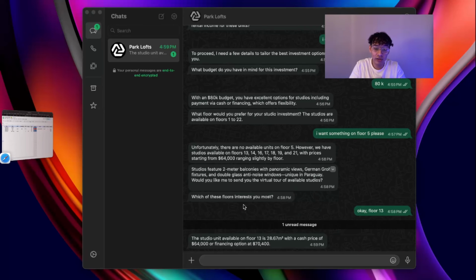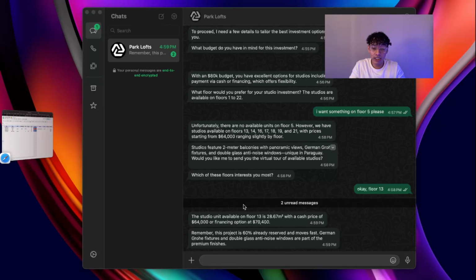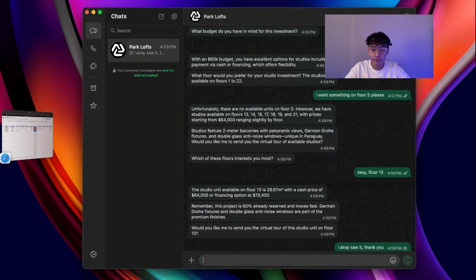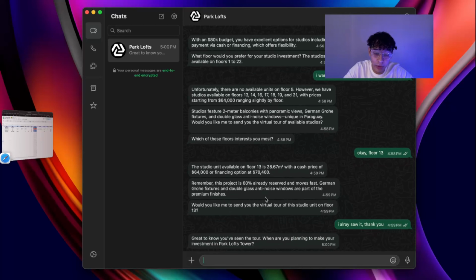So the studio unit available on floor 13 is this and that. The price is this. Would you like me to send you the virtual tour? I already saw the virtual tour. Thank you. I already saw it. Thank you. Great to know you've seen the tour. When are you planning to make your investment?